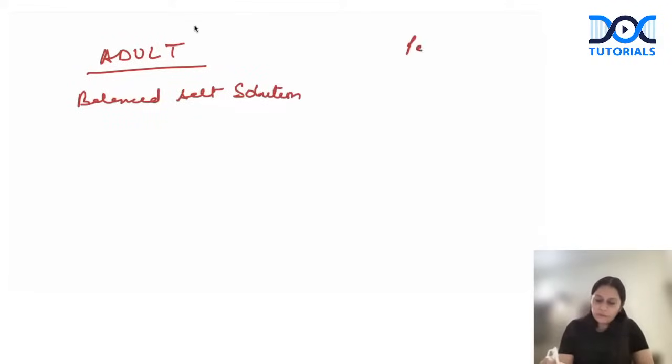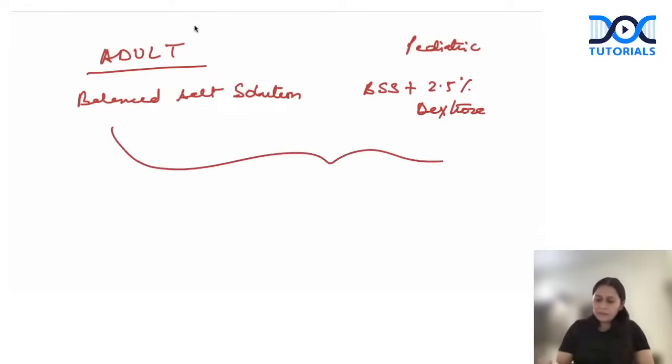For pediatric, what is the best fluid used in perioperative period? The balanced salt solution plus 2.5% dextrose, right? So this is the fluid of choice. This is being asked, this is the fluid of choice. And what is the most preferred way of giving fluid? By peripheral IV cannulas,